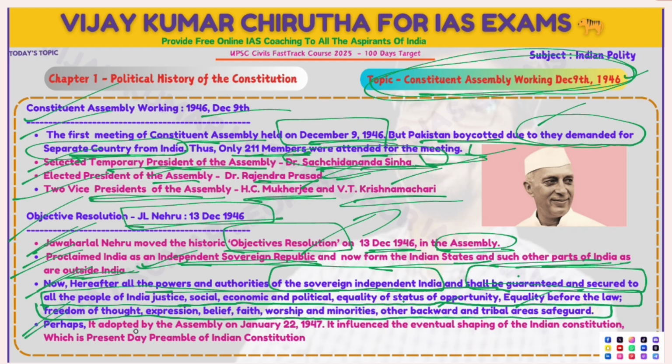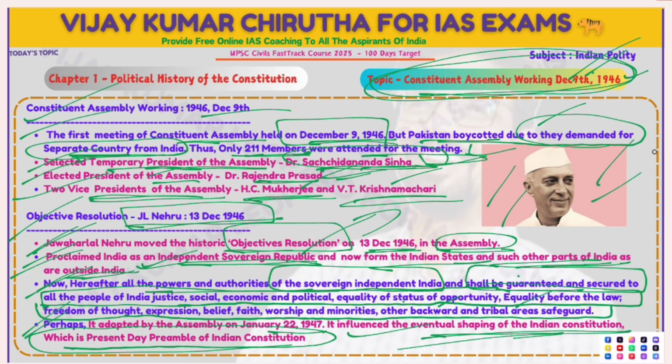This resolution was adopted by the Assembly on 22nd January 1947 and influenced the eventual shaping of the Indian Constitution. It is the present-day Preamble of the Indian Constitution. This is all about the Constituent Assembly working. So Jawaharlal Nehru moved the objective resolution, which relates to the Preamble.